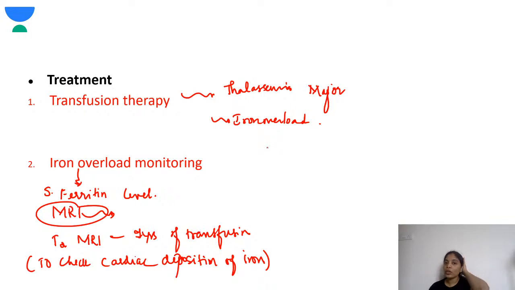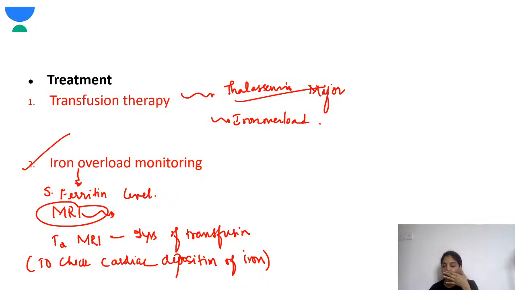So transfusion, especially in children with thalassemia major. Iron overload monitoring should be done in children who are on transfusion therapy, because the very important thing is the iron can deposit in various organs and can lead to toxicity of iron. Okay, so serum ferritin is the best marker to tell the tissue iron concentration. Other tests which should be done include the MRI, because the problem with ferritin is that if there is any other inflammatory condition, ferritin will also be raised. So you have to do some non-invasive methods to check for the iron in the tissue.